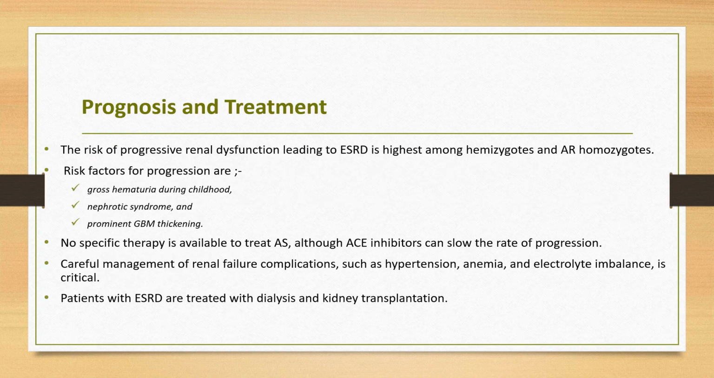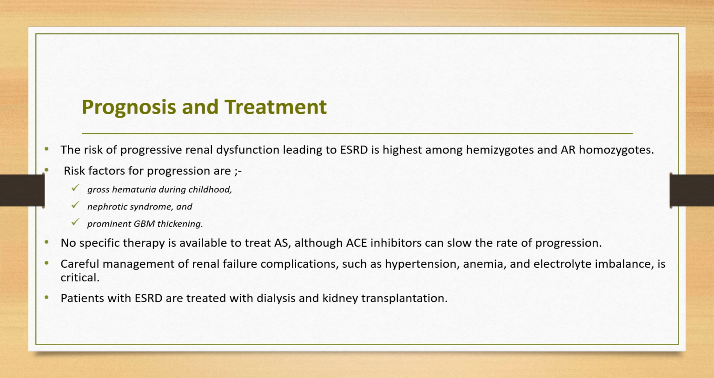When we see the treatment, the risk of progressive renal dysfunction leading to end-stage renal disease is highest later in life in certain patients. Risk factors for progression are gross hematuria during childhood, nephrotic syndrome, and prominent glomerular basement membrane thickening, and there are no specific therapies available to treat Alport syndrome. Also, angiotensin converting enzyme inhibitors and possibly angiotensin 2 receptor inhibitors can slow the rate of progression. Careful management of renal failure complications such as hypertension, anemia, and electrolyte imbalance is critical.